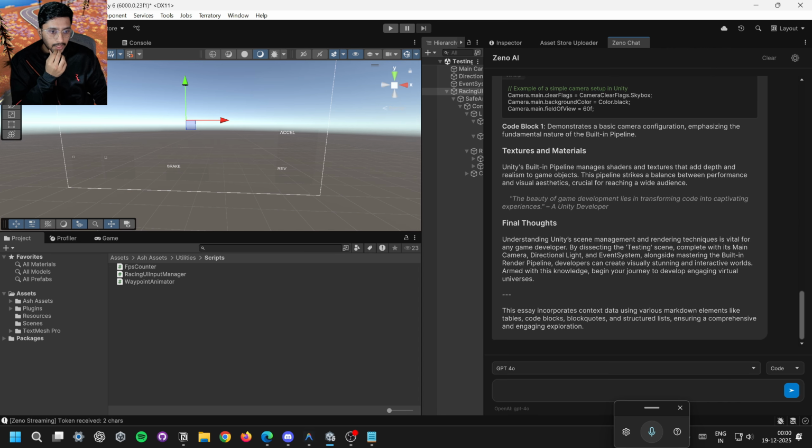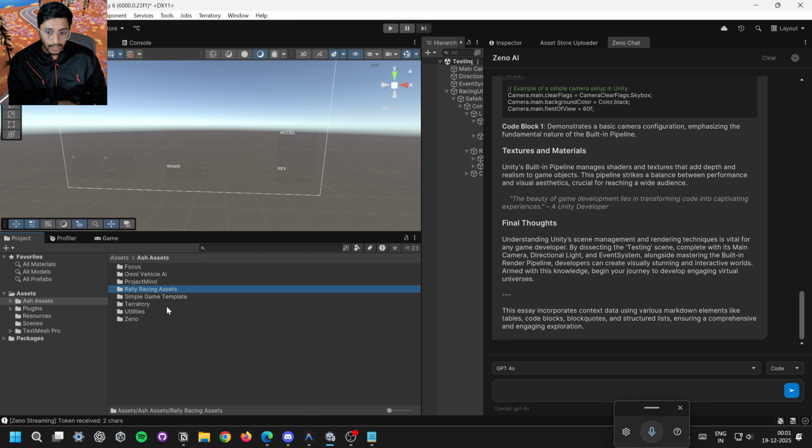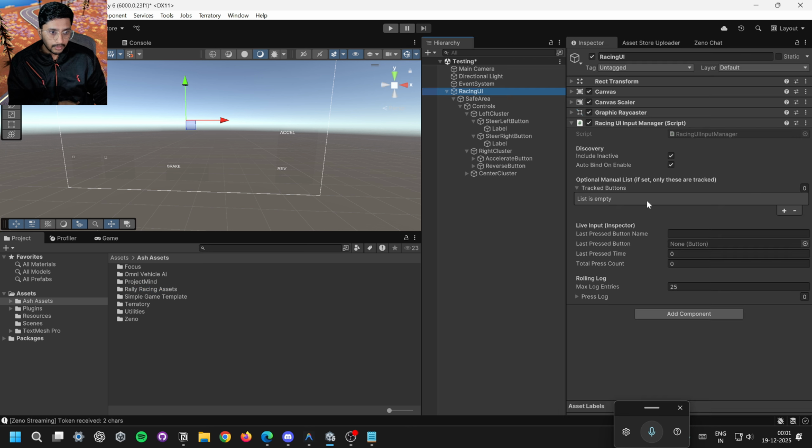I should also add some kind of abilities to something like, let's say you want to find out which script does the input handling in the project for the vehicle. So it will just mention the file here, and you can just click and it will highlight the file in the project, something like this.